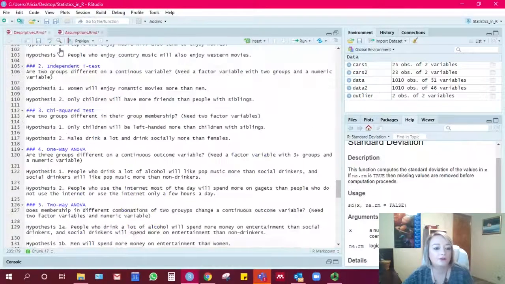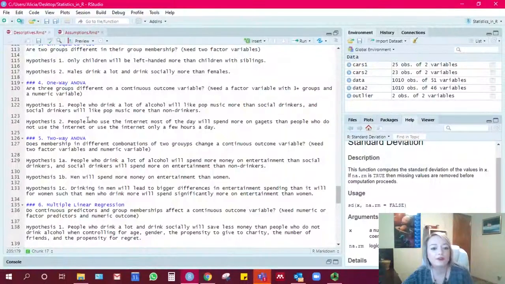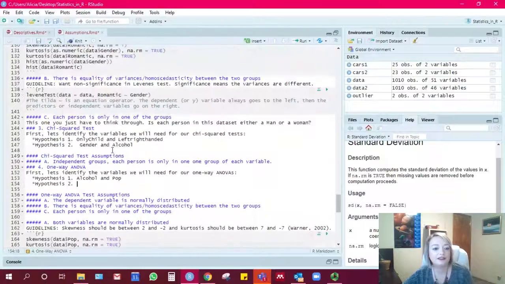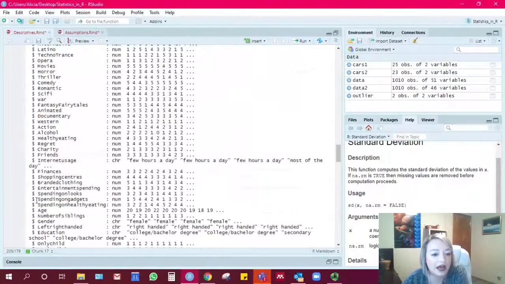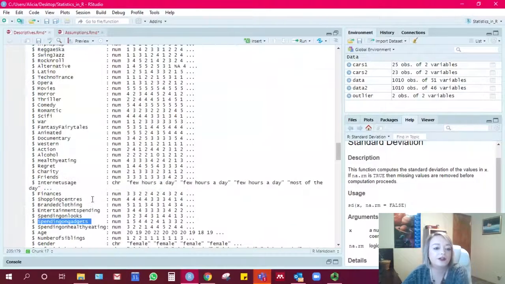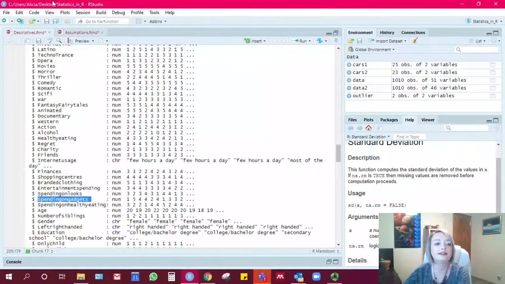Okay, and then the one-way ANOVA is the last one. People who use the internet will spend more on gadgets. So this one is internet usage and spending on gadgets. And then if you look over the structure that I ran earlier, I typed out these variables like they were in the data set.